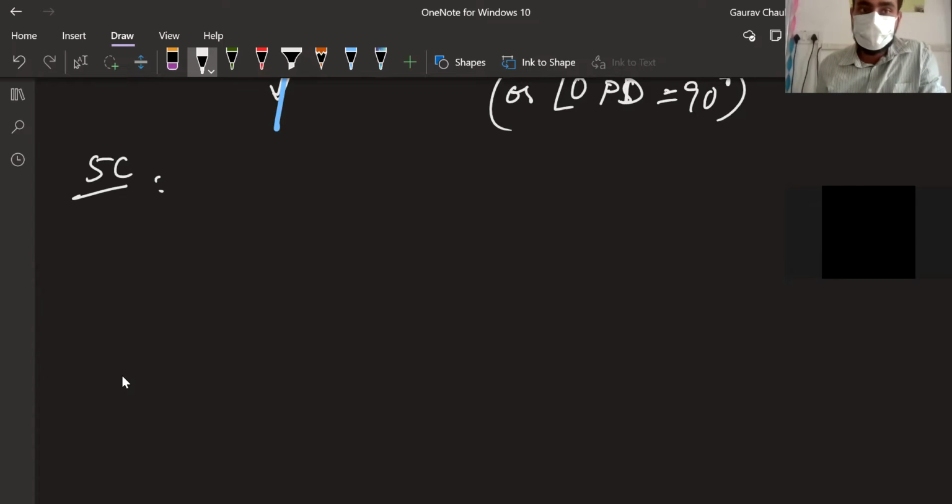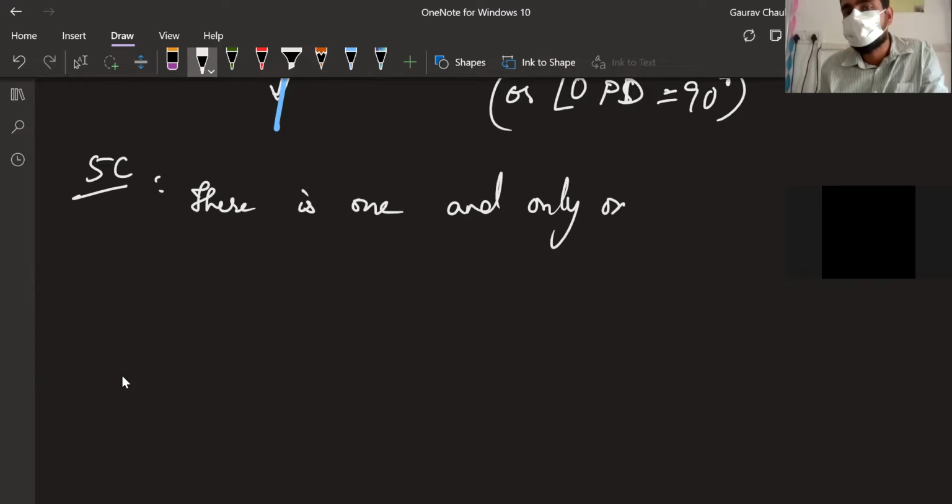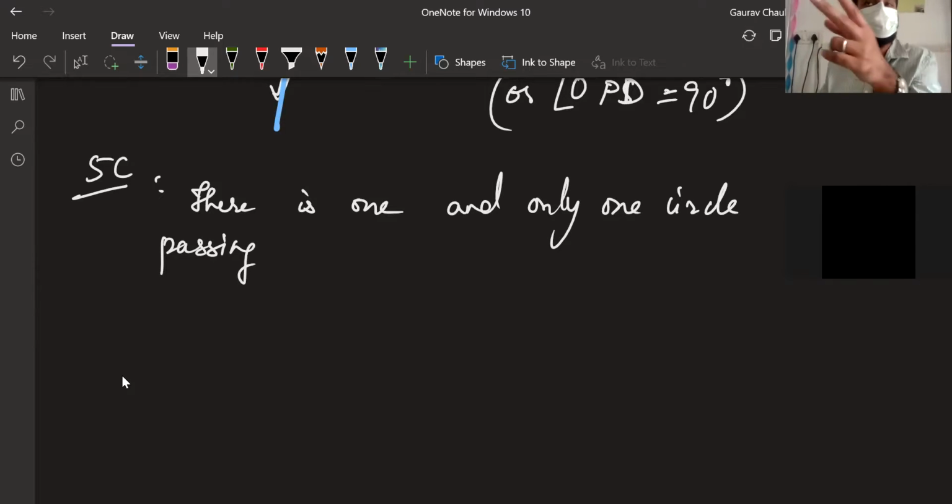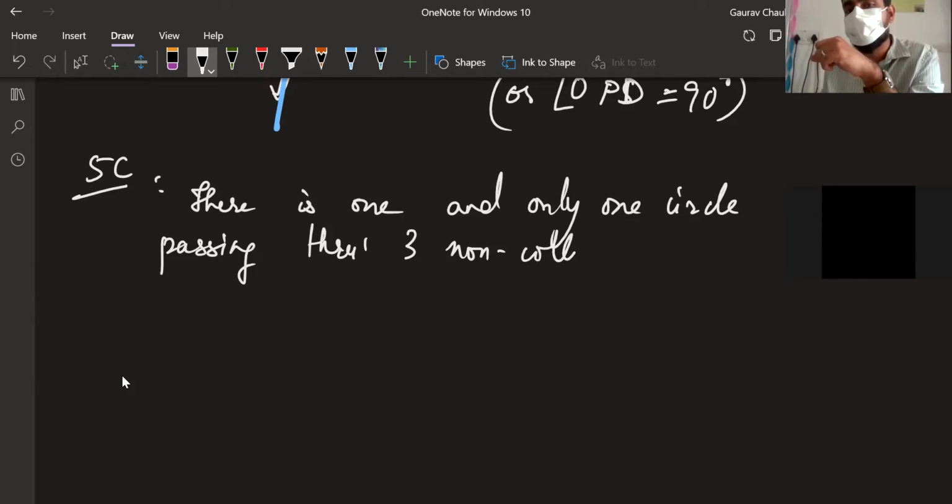There is one and only one circle passing through three non-collinear points. It cannot pass through any three points; there is a specific criterion there. Why? What's going on here?